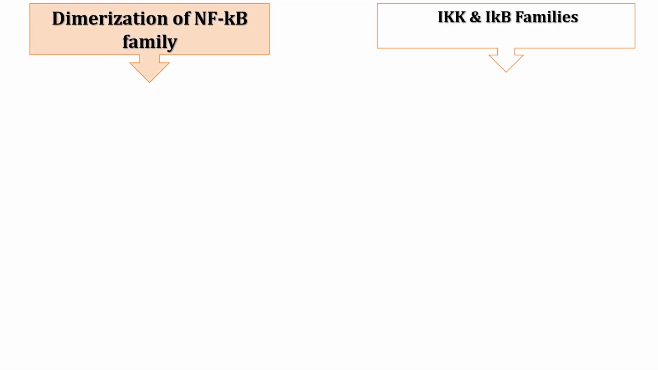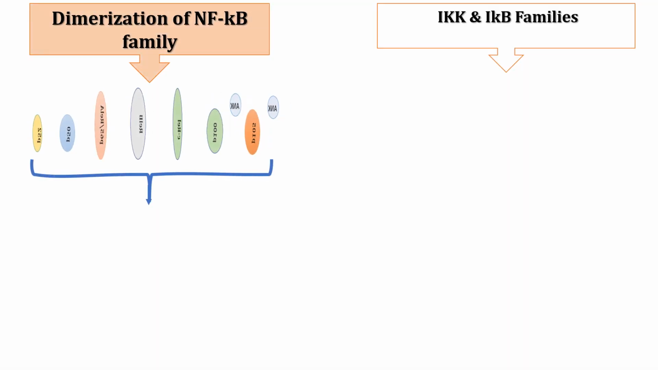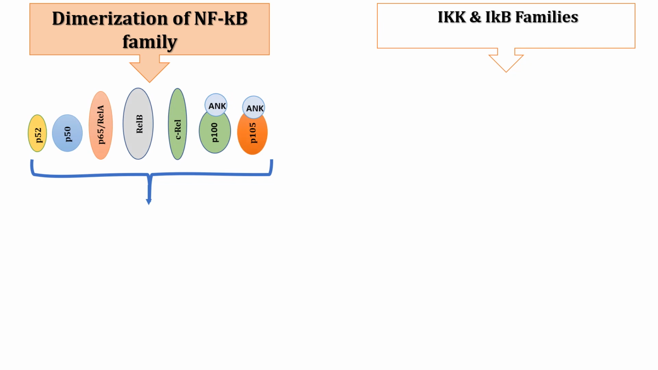Nuclear factor kappa B family is shown here. These proteins can be classified into two classes. Class 1 includes P52 and P50. P52 was originally P100 with ankyrin repeats. It is converted to P52 upon degradation.